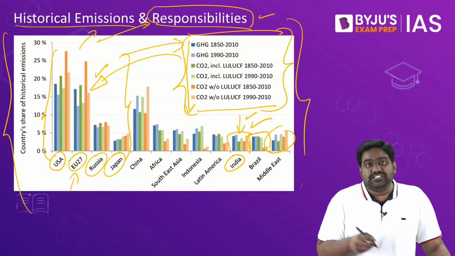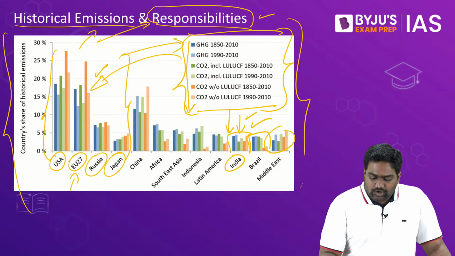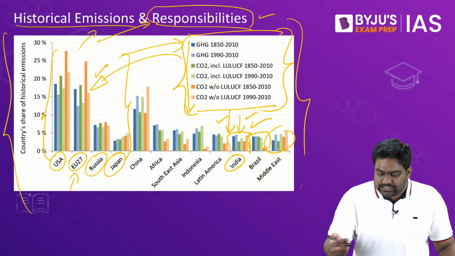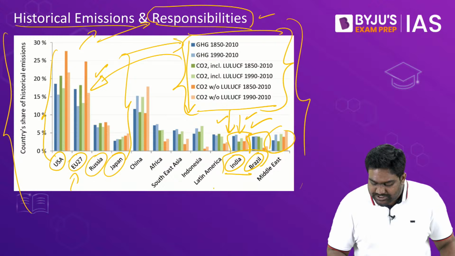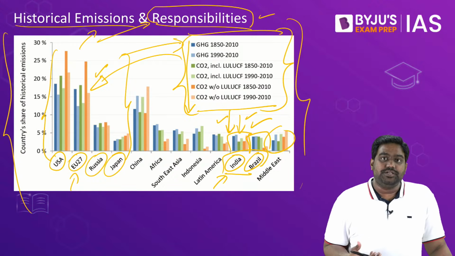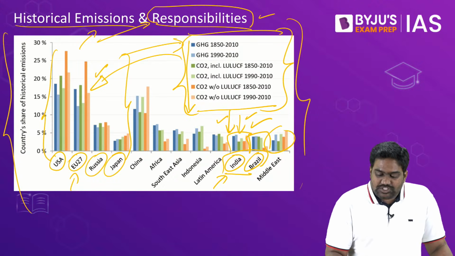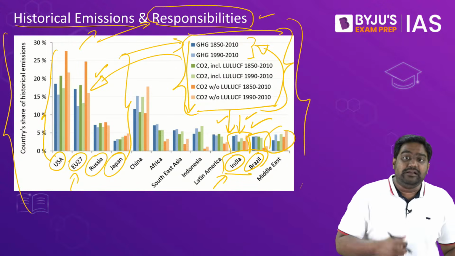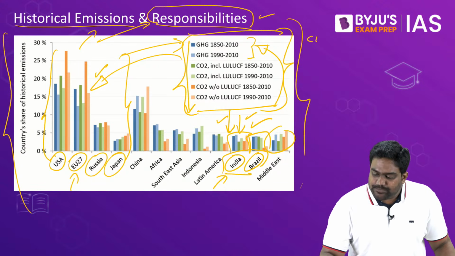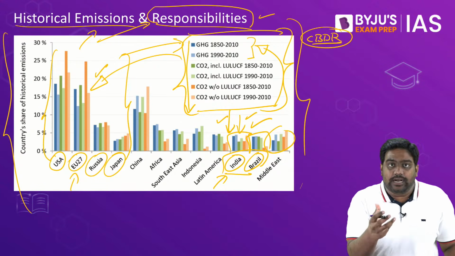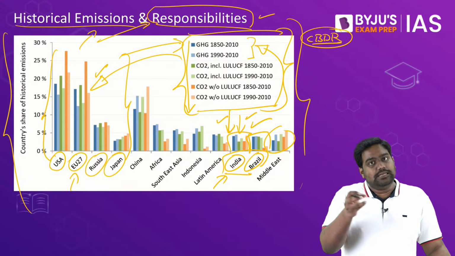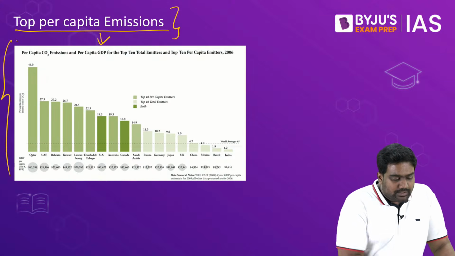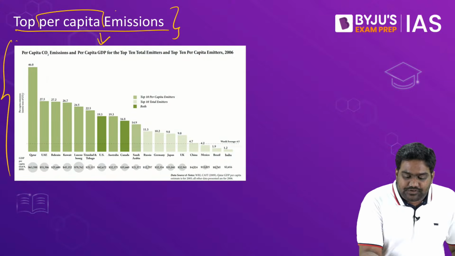Right? Developing nations and smaller underdeveloped countries, their contribution to historical emissions is negligible. India and other countries like Brazil, we have been burning fossil fuels maybe in the last 40-50 years, right? So we shouldn't be responsible for historical emissions. This is the argument that has been ingrained into Kyoto Protocol through the CBDR principle. This is at the very heart of Kyoto Protocol. Common but differentiated responsibilities. Now we can justify this argument even by looking at per capita emissions of countries.